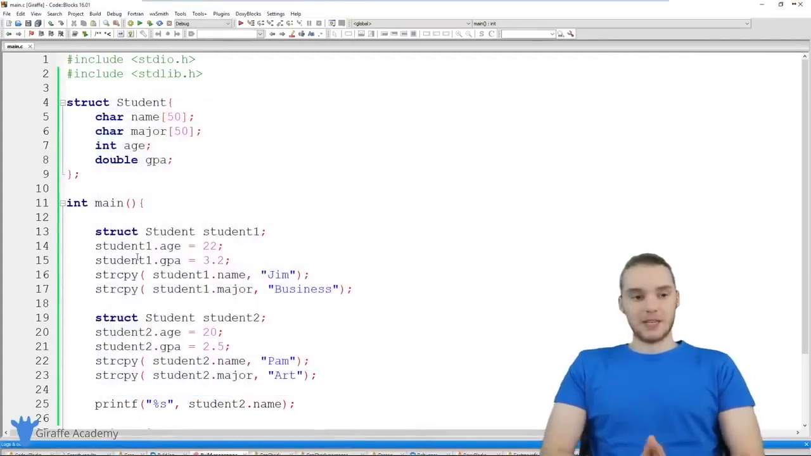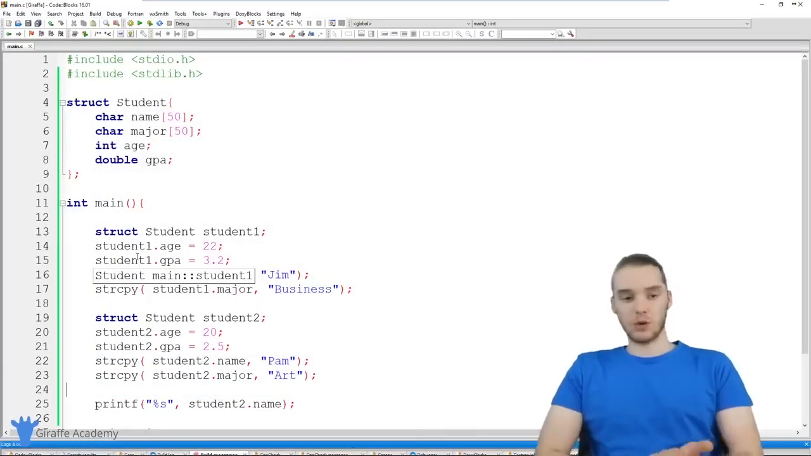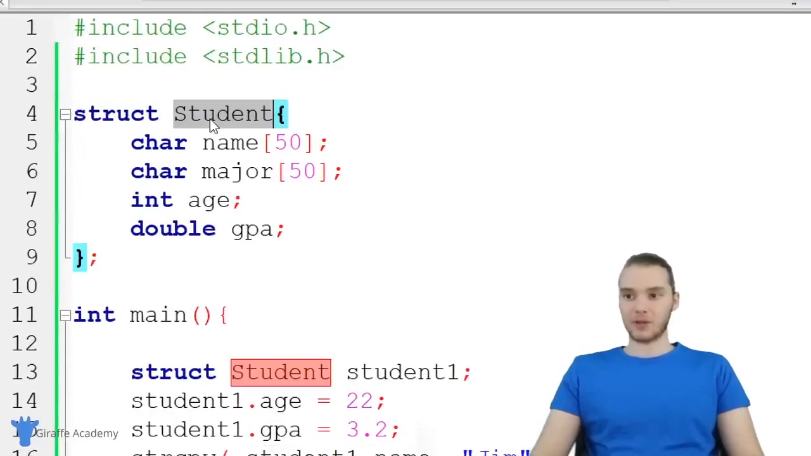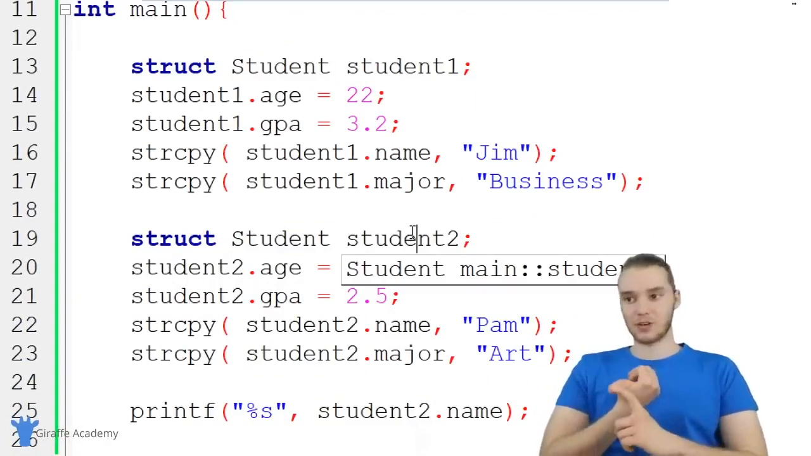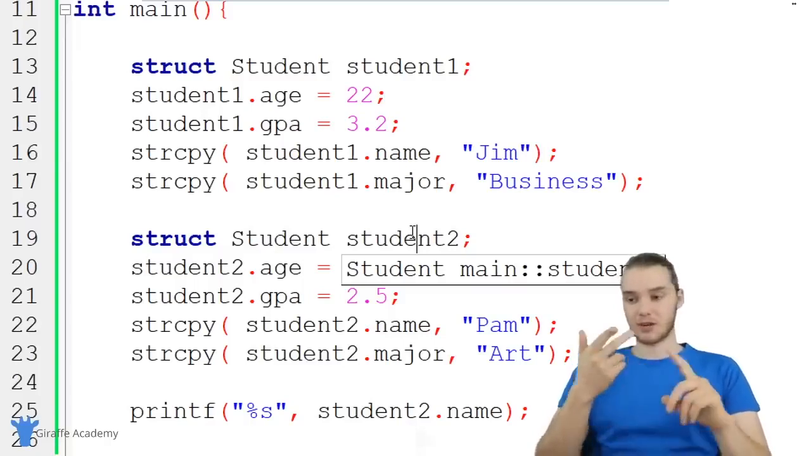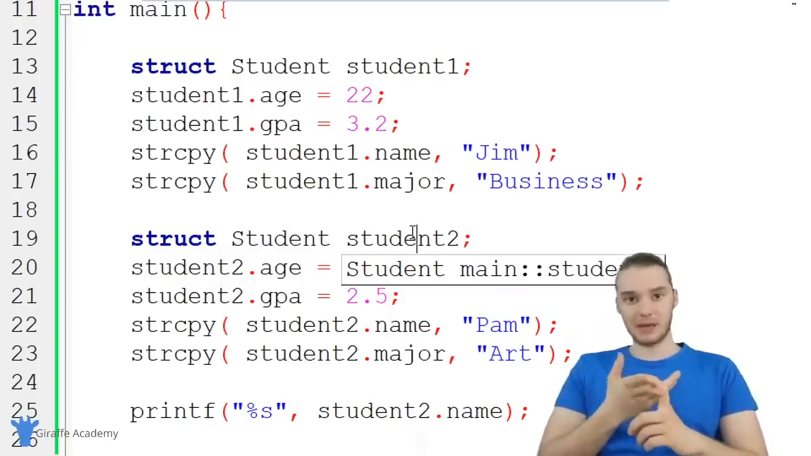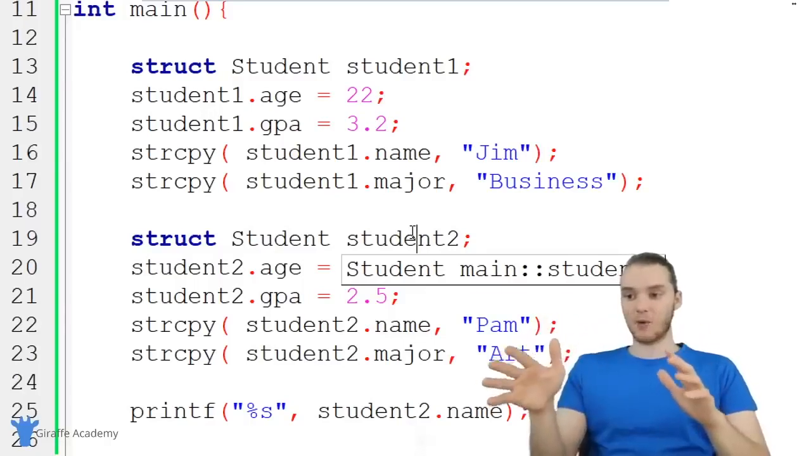So I could create as many of these students as I want, and this is what's cool about structs: I can just define the basic template for a student in my program, and then I can create individual students down here that I can work with. So now I have this student variable here. I could do whatever I want with it. I could pass it into a function. I could print it out onto the screen. I could use it in something like an if statement. I could do basically anything I want with it.